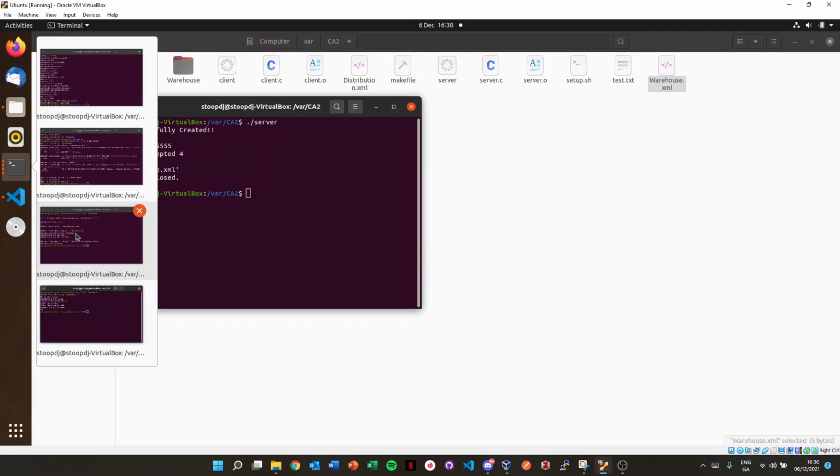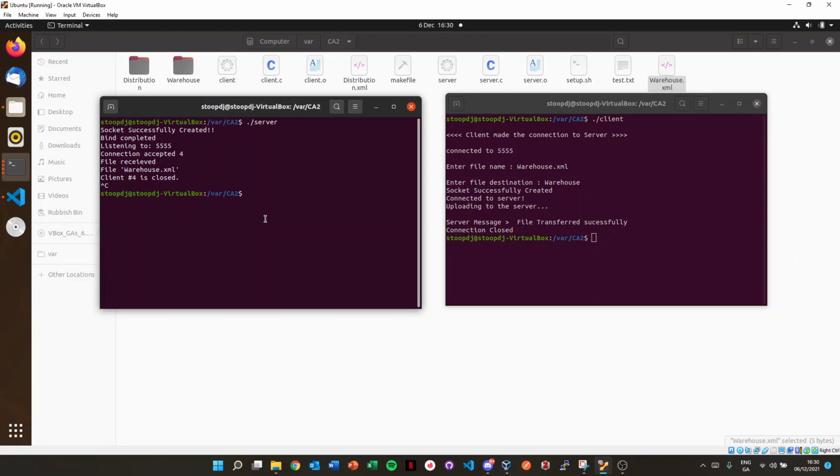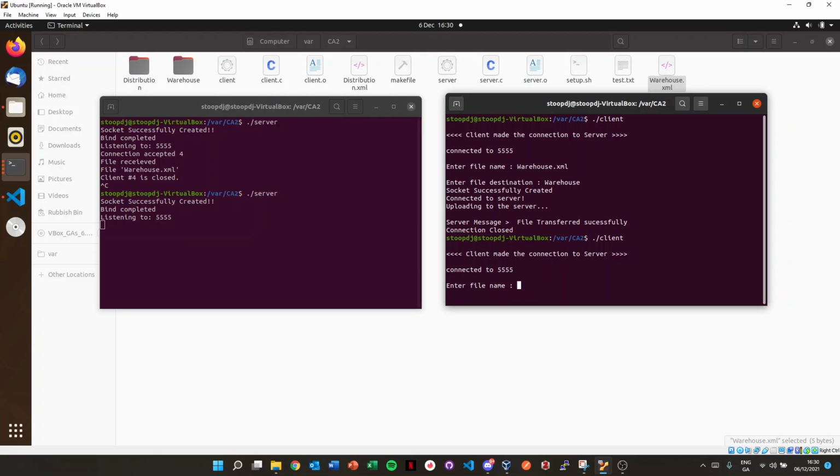Now again, I have to run this again, sorry. If I run my client this time, I would like to transfer warehouse.xml by mistake, as if somebody were just trying to mess the system up, and send it to distribution, which I don't have permission for. So my server should send a message back to the client: you don't have permission to send it to distribution, and close it.